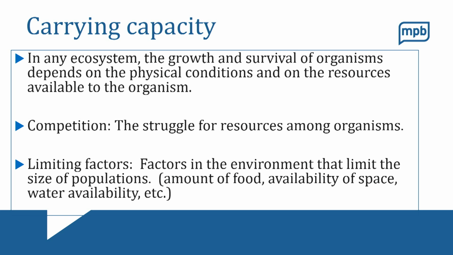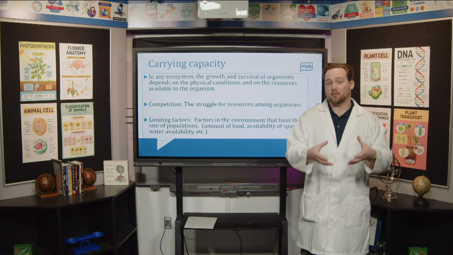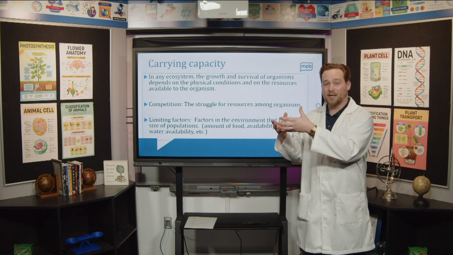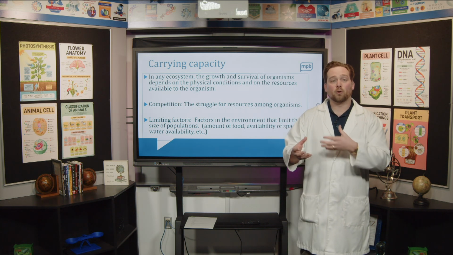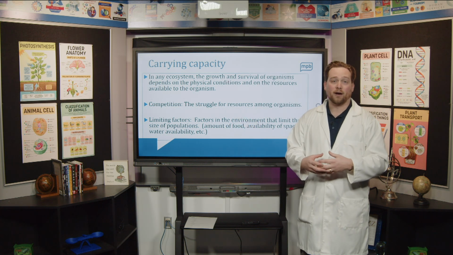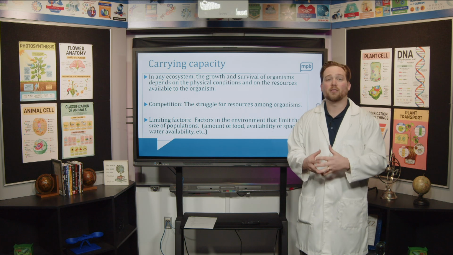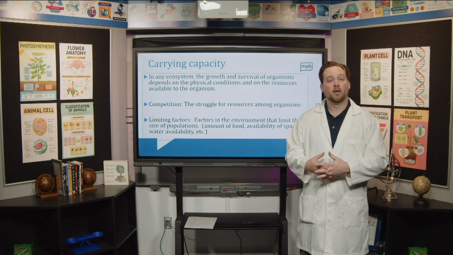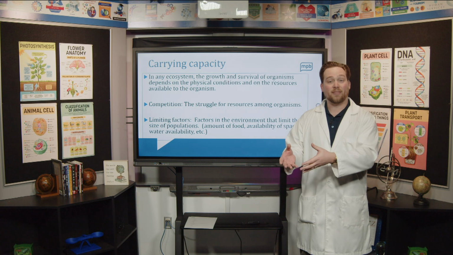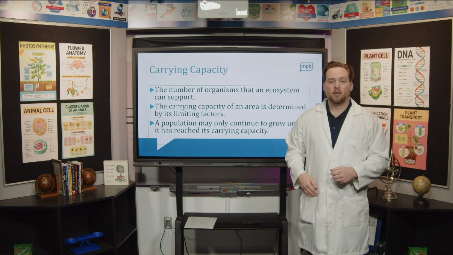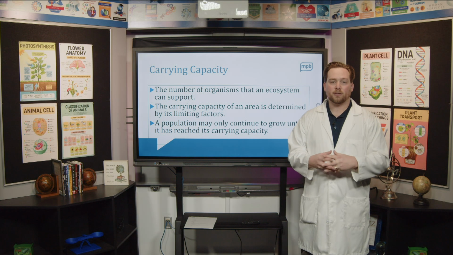An ecosystem can only support a certain amount of individuals, and the amount of individuals that it can support mostly depends on its limiting factors, and all of these things coming together make something known as a carrying capacity. So the carrying capacity is the amount of organisms that an ecosystem can support, and it can support more organisms when its limiting factors are higher. So if an ecosystem has a lot of food and water, its carrying capacity is going to be higher than in an ecosystem that doesn't have much food and water, because those organisms wouldn't be able to find the resources that they need.